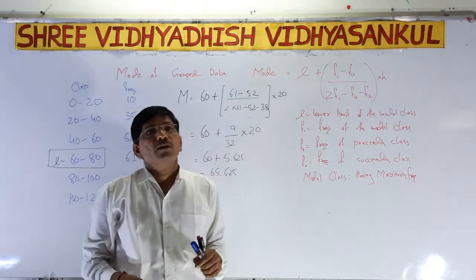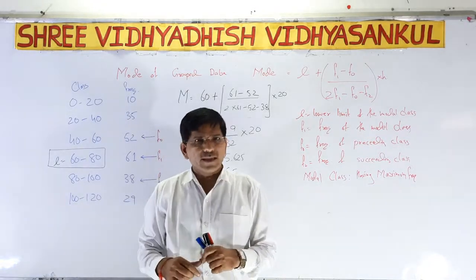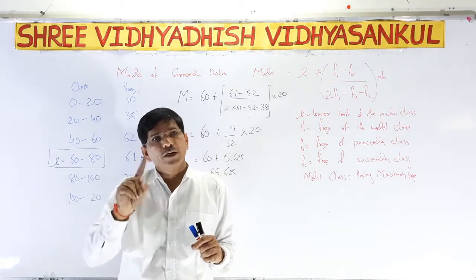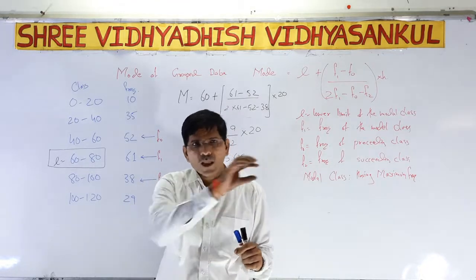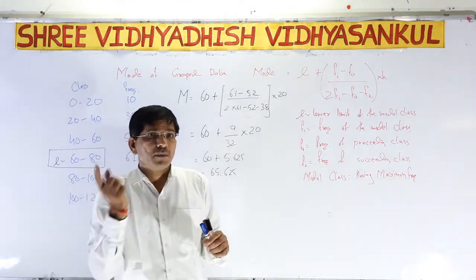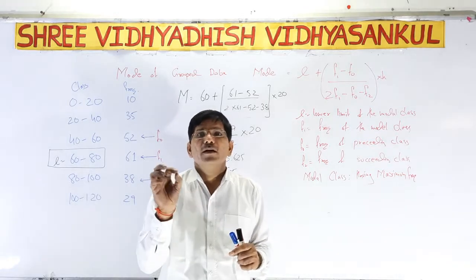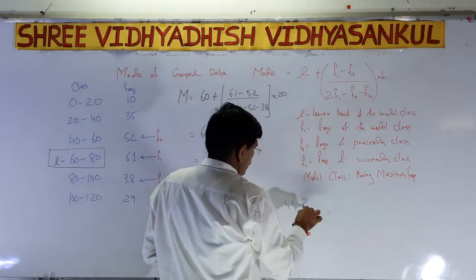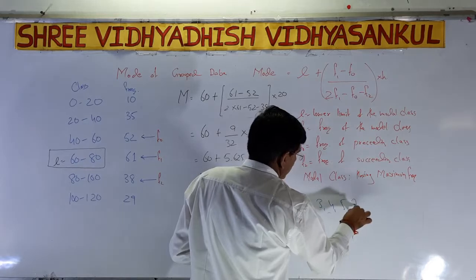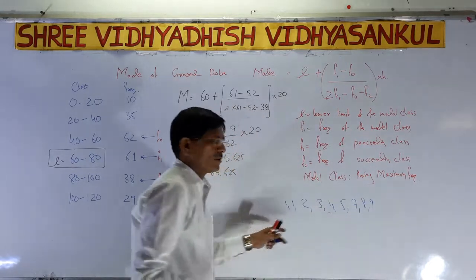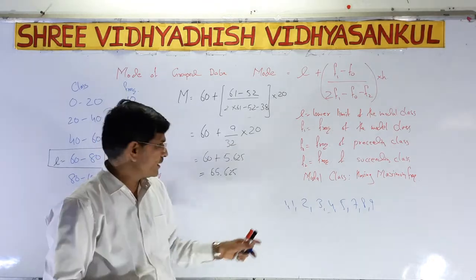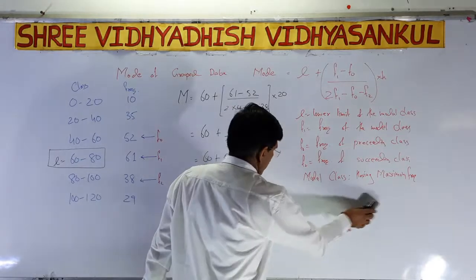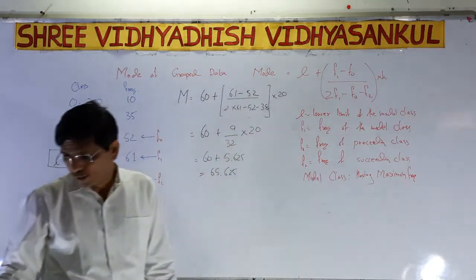First of all, we understood in 9th standard that for ungrouped data, mode is the maximum frequency, the maximum repeated observation. If you take the data 1, 1, 2, 3, 4, 5, 7, 8 and 9 and someone asks the mode of this ungrouped data, it is 1, because it is the maximum repeated observation, or frequency. Now today we want to discuss the mode of grouped data.